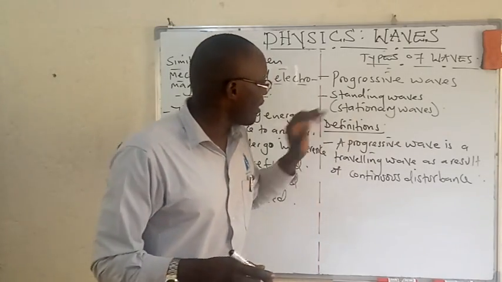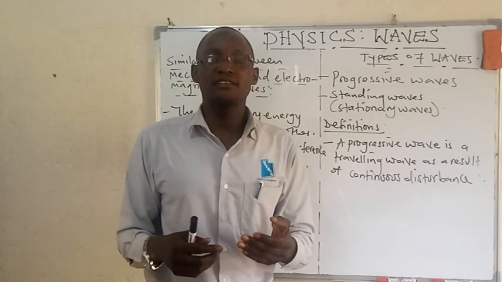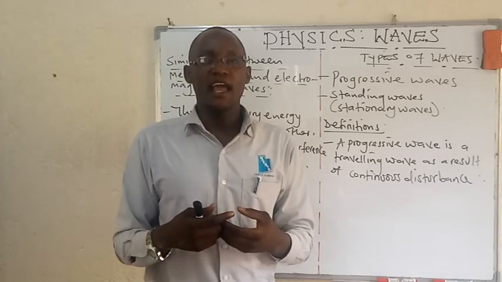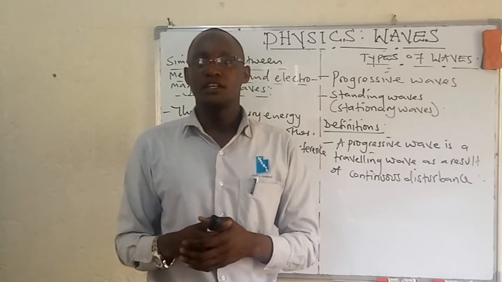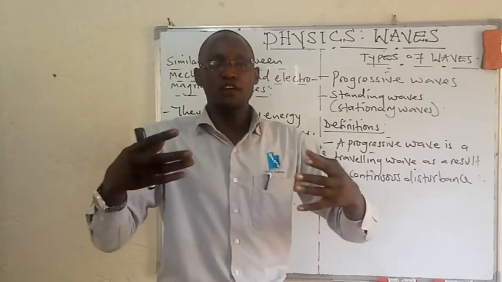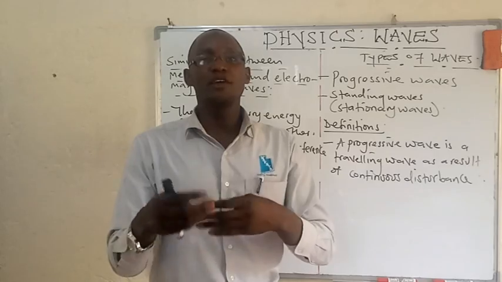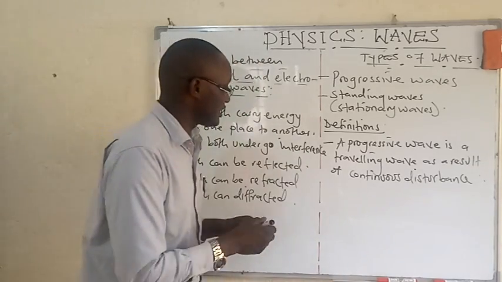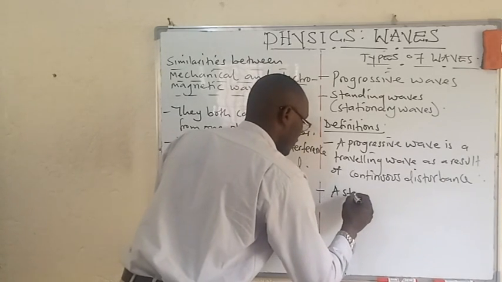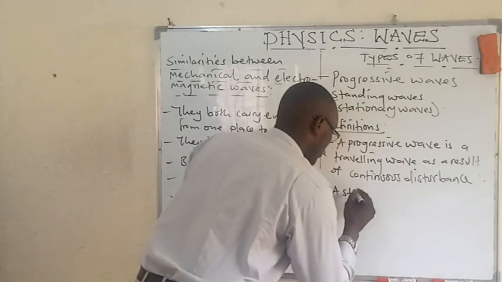So dear viewers, what about a stationary wave? What is a standing wave? We are going to see that a standing wave is a wave produced when two waves of equal frequency and nearly equal amplitude, traveling in opposite directions, superimpose or interfere. We shall get to know those words. What is the meaning of superposition, and what is the meaning of interference? At the moment, you can take the definition that a stationary wave